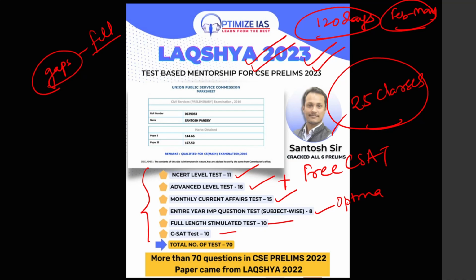This will be a very intensive plan. All the important questions will be predicted by me in these tests, in the Optima plan and Optima test, and I can tell you that it will make your prelims preparation very easy and smooth. It will help you optimize your effort. The overall philosophy of the Lakshya test series is to help you optimize your effort: with less effort, get the maximum reward.